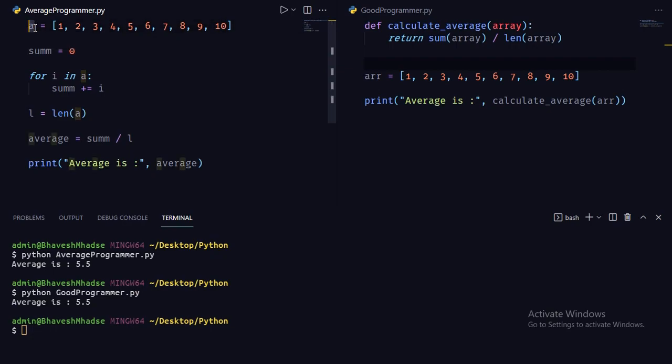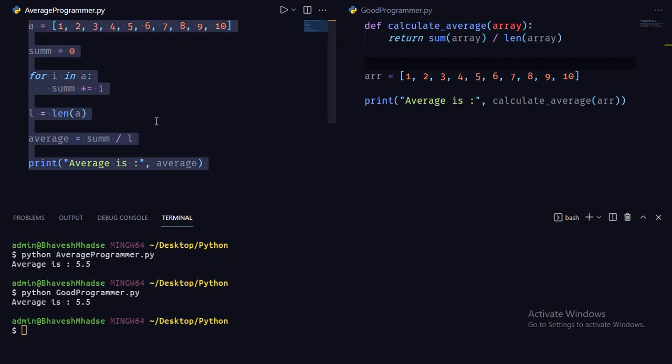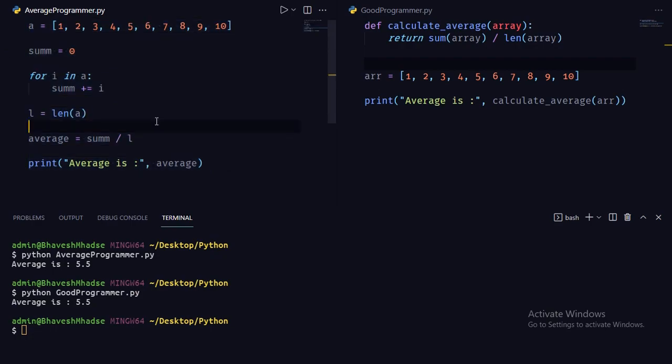The first mistake is here that we named a variable with one letter. We could name it as array. So if your colleague is looking at this code, he will be like, what is this? Then also for iterating each element, we initialize the variable with i. We can name it something such as elements to make it more readable. And also for the length, we have only the letter L. This will be code written by a junior software developer who has less experience.